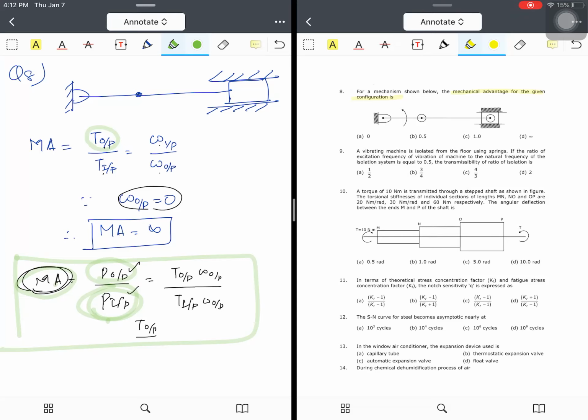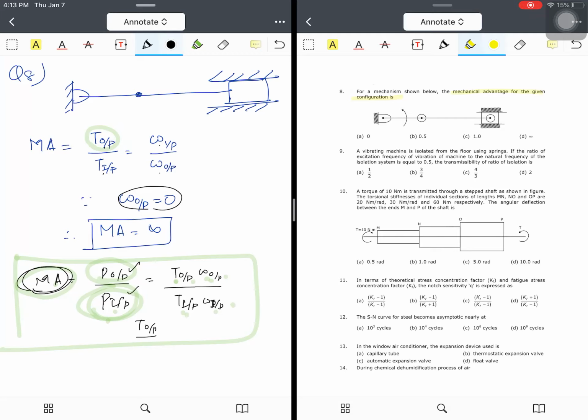How much less you can give in order to get a very large amount of output power at the other end. So we know that power is equal to T omega, where T is the torque and omega is the angular velocity. So power output by power input is equal to T output by T input, and omega output by omega input. Rather, it's not output, it's input.